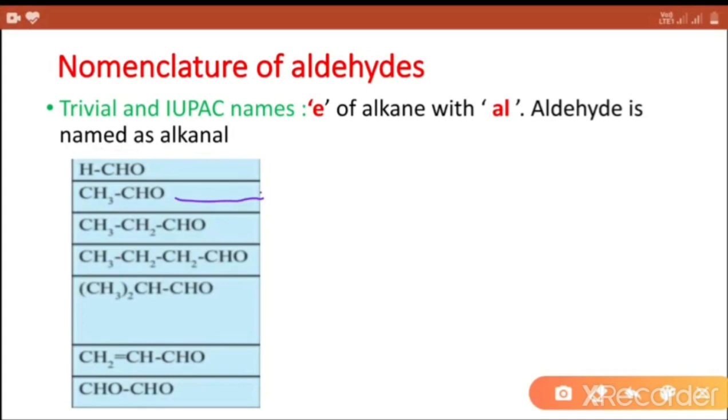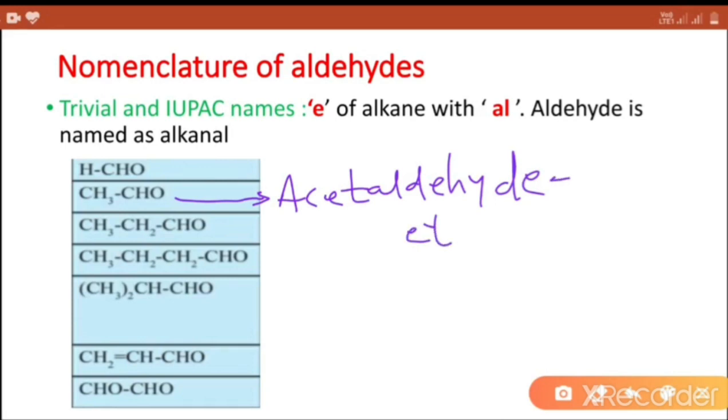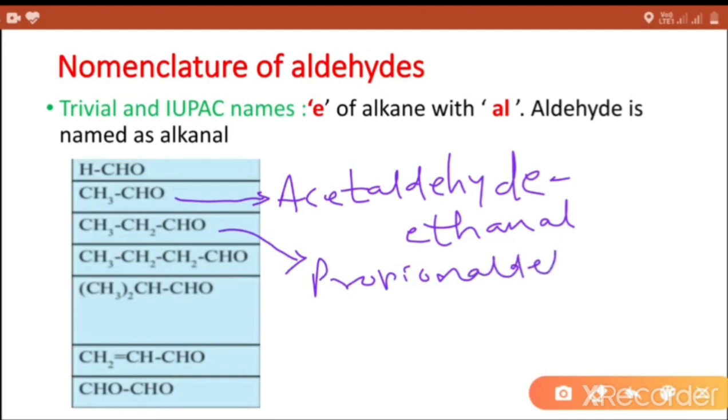Second compound, common name is acetaldehyde, and IUPAC name is ethanal. Third compound, propionaldehyde, and IUPAC name is propanal.